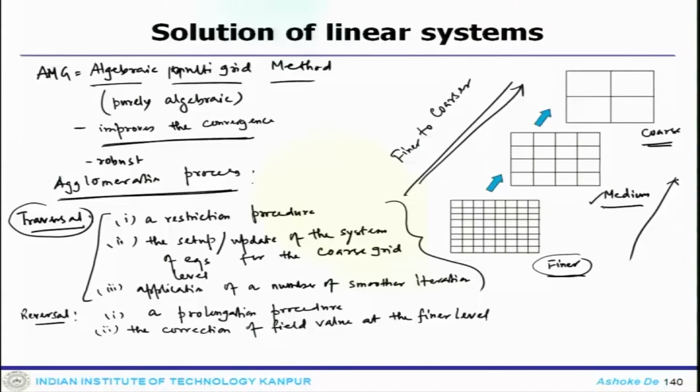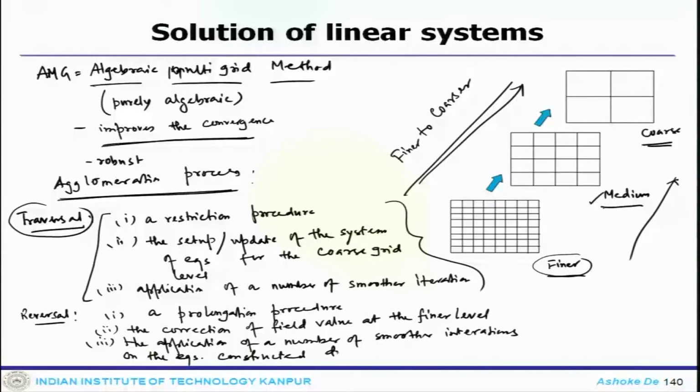So, that is the correction of field value at the finer level. And third, the application of a number of smoother iterations on the equation constructed during restriction.